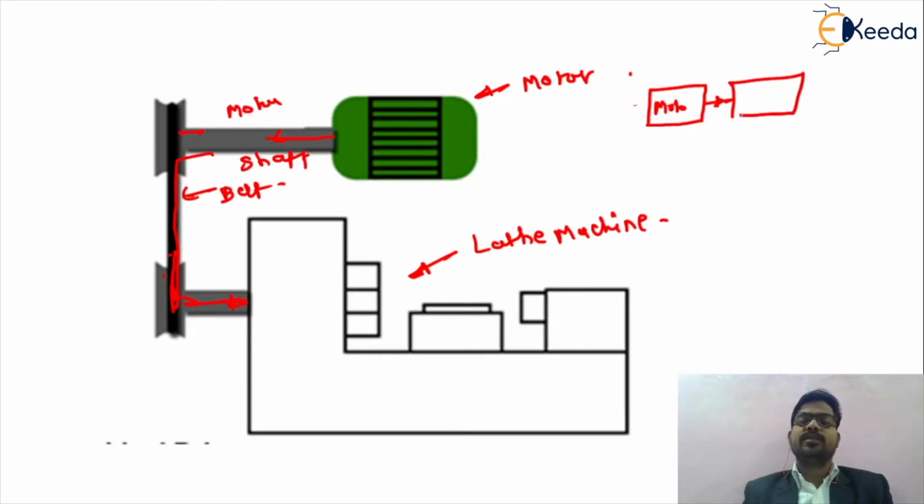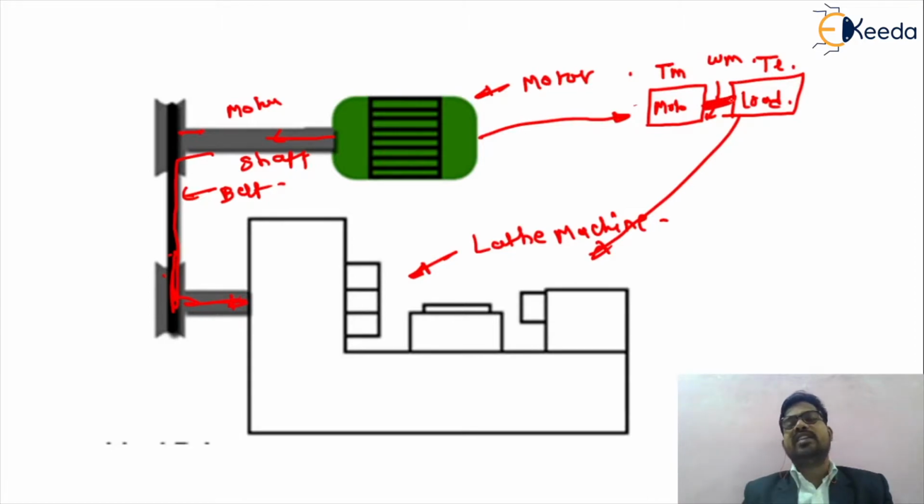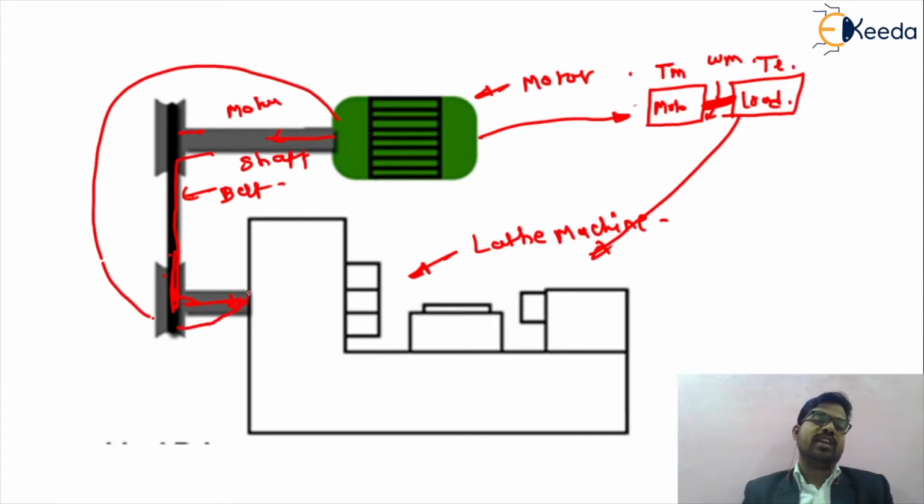So it will be a motor which has a motor torque. It will be a load which has a load torque. It will have angular velocity. So obviously this is considered as the motor, this is considered as the load, and this mechanism, the coupling, is what transmits the motion from the motor to the load.